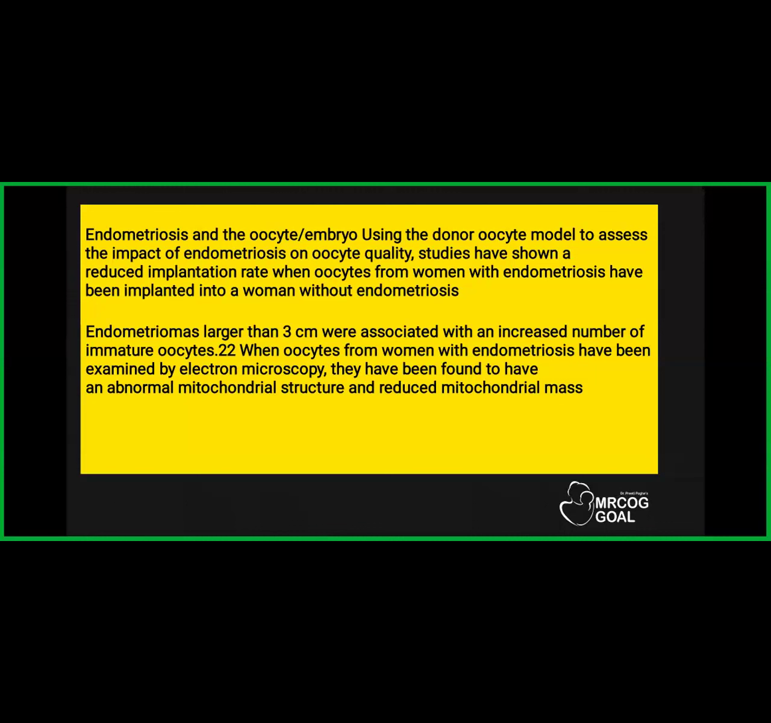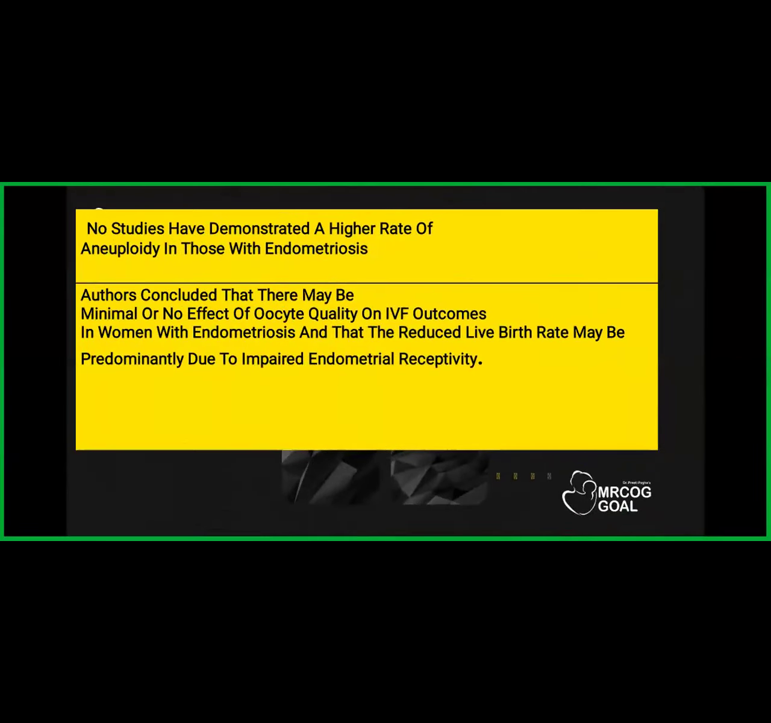Endometriomas larger than 3 centimeters were associated with an increased number of immature oocytes. When oocytes from women with endometriosis have been examined under an electron microscope, we see that these oocytes have abnormal mitochondrial structure and reduced mitochondrial mass. So that means endometriosis affects the oocyte and the mitochondrial mass of the oocytes. And no studies have demonstrated a higher rate of aneuploidy. There are no congenital anomalies or aneuploidy in patients with endometriosis.